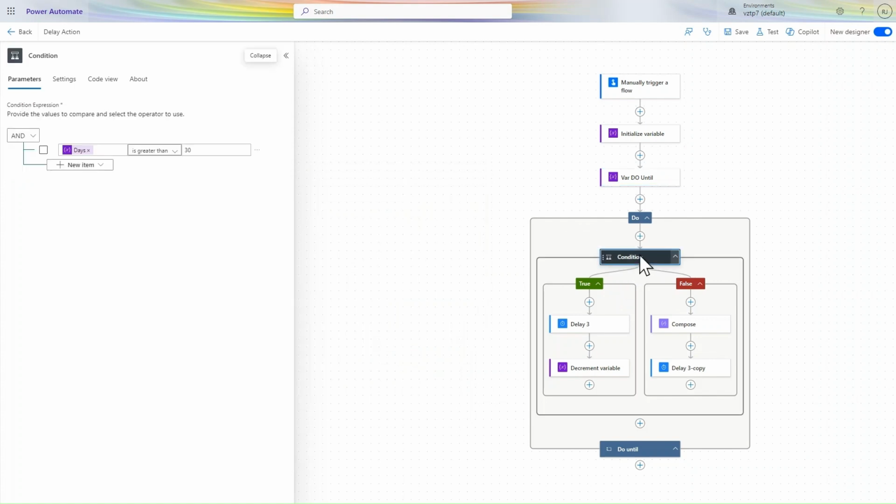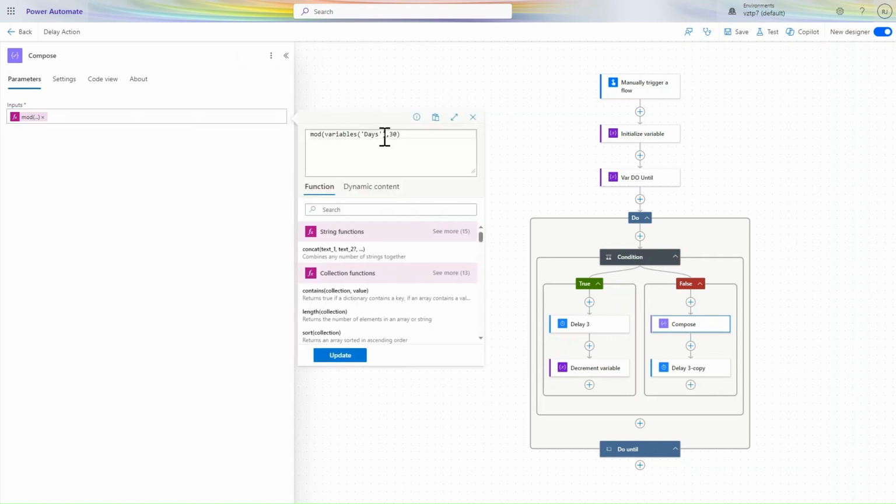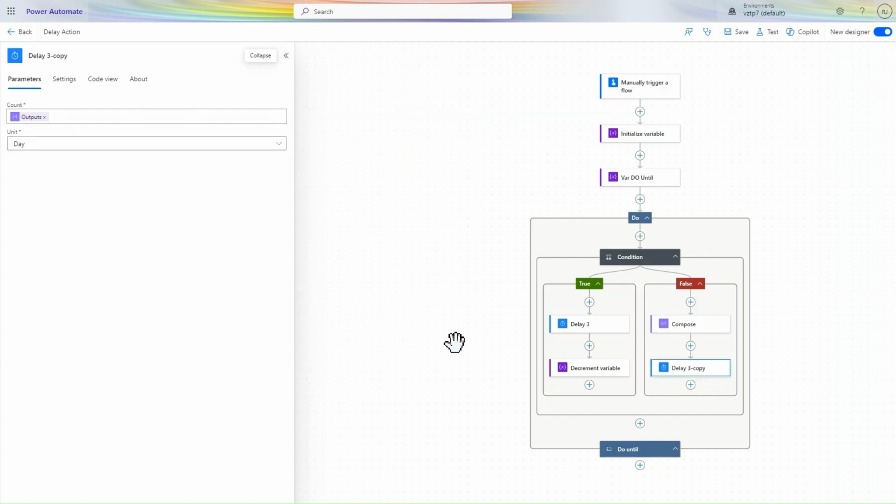Simply in the condition, I am checking whether days is greater than 30. If the initialized variable is greater than 30, then run your flow for 30 days and decrease by 30, then check the do until condition. If it is not satisfied, then recheck the condition. In this case our variable becomes minus 32, so our condition is false. Here I simply take the mod of our variable by 30 days, so I get the value 2, and I pass that value here. So by using this approach, you can run your flow for more than 30 days.